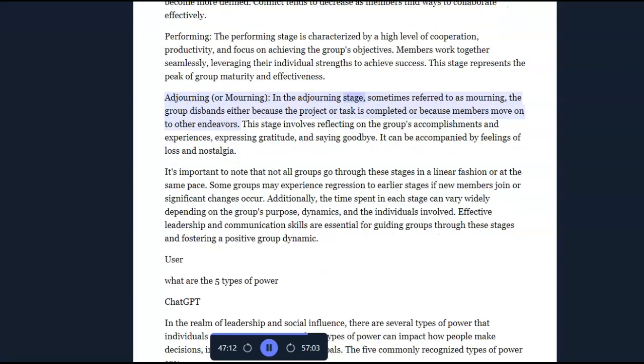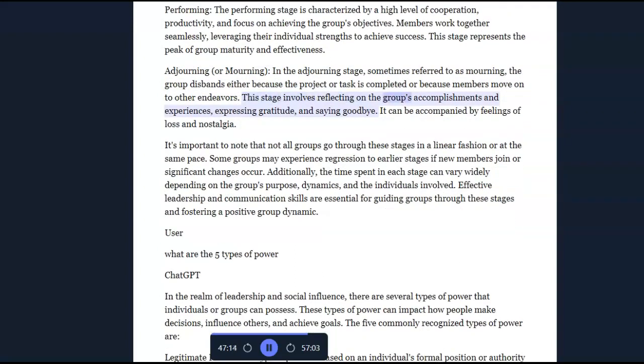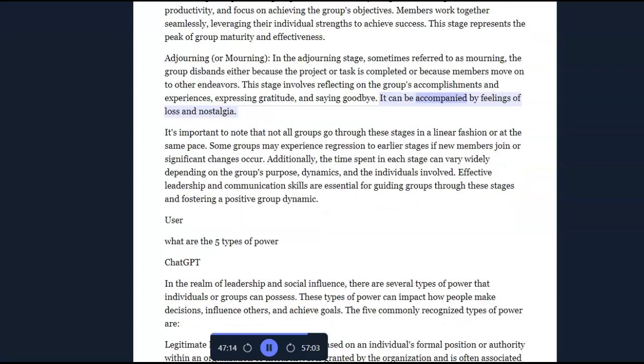Adjourning, or mourning. In the adjourning stage, sometimes referred to as mourning, the group disbands either because the project or task is completed or because members move on to other endeavors. This stage involves reflecting on the group's accomplishments and experiences, expressing gratitude, and saying goodbye. It can be accompanied by feelings of loss and nostalgia.